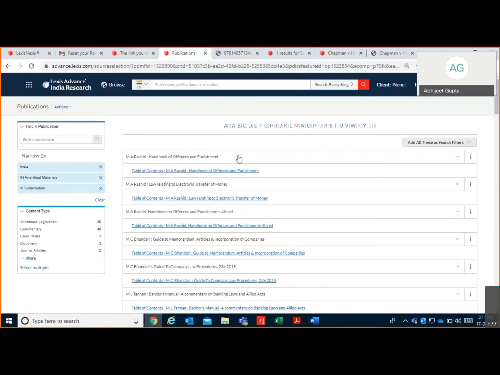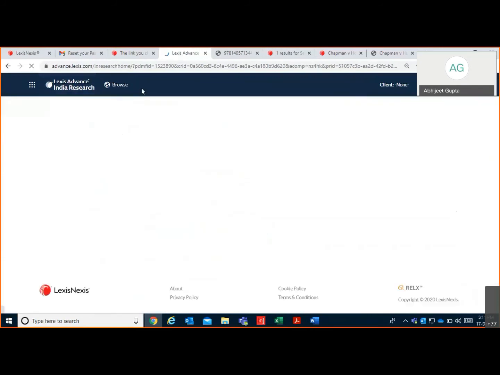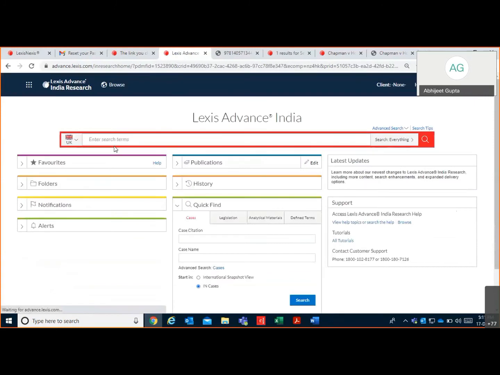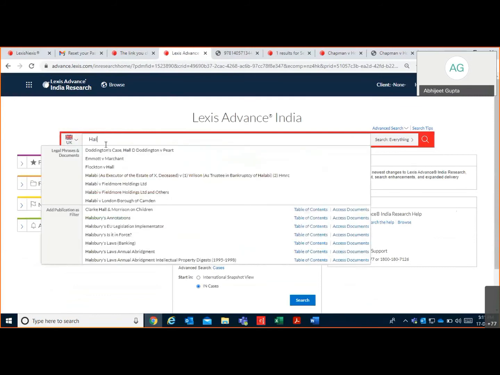So entire full text coverage is pretty much covered here. Now, if I talk about the international important materials, you already heard about the entire Halsbury's Laws of India. So this is the Halsbury's Laws of England, and India is also covered here.